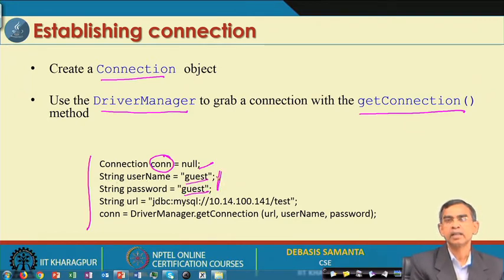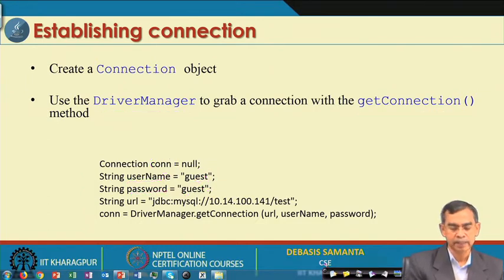Suppose that the username and password should always be specified. In our earlier discussion about MySQL, we gave the username as root and the password as root also. Otherwise, whenever you install the system, you can set the username and password, and they can be changed also. Anyway, suppose username and password are two string objects, guest and guest, you have to just have them.